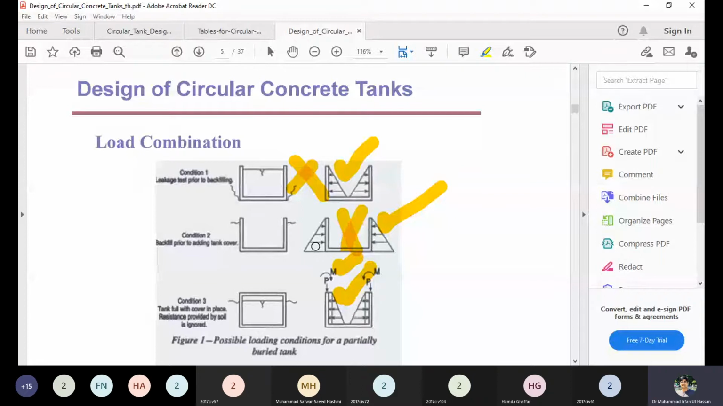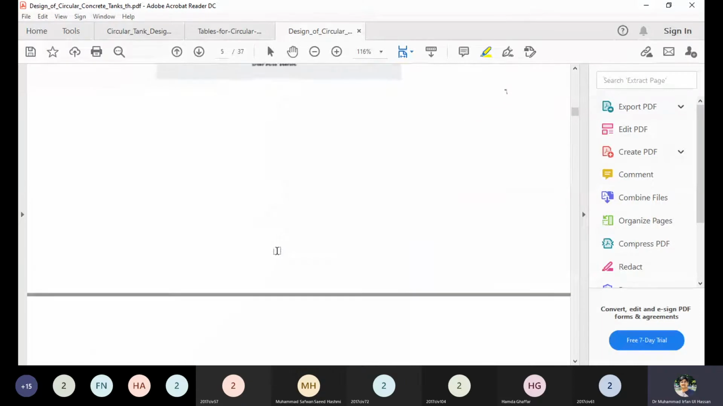Under all the circumstances when the tank is buried, and even when the tank is overhead, when we are considering the loading from the outside, like wind loading, we ignore the load from the inside, and when we are considering the loading from the inside, we are not considering the loading from the outside.